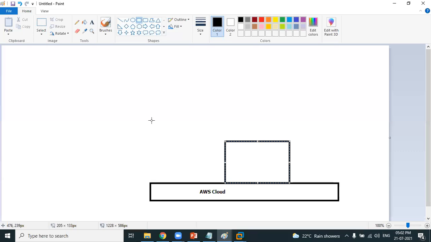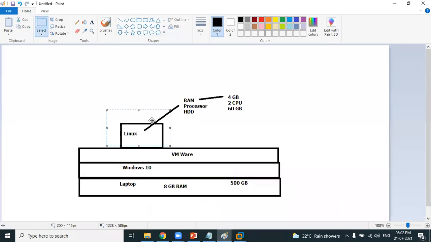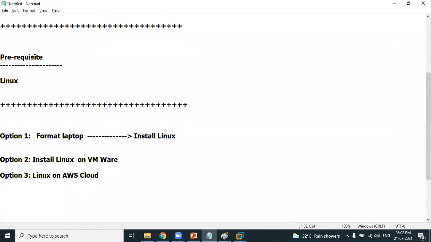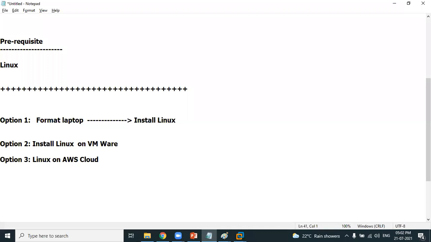Because this is DevOps on the AWS cloud platform, what I want to do is create Linux on the AWS cloud platform. So in this session, we'll be learning how to create a Linux machine. Finally, you need a Linux machine to practice Linux commands. That's the reason we are learning all this. I'll be showing you how to create a Linux machine. We'll not be learning Linux on VMware. We'll be creating a Linux machine on AWS cloud soon.